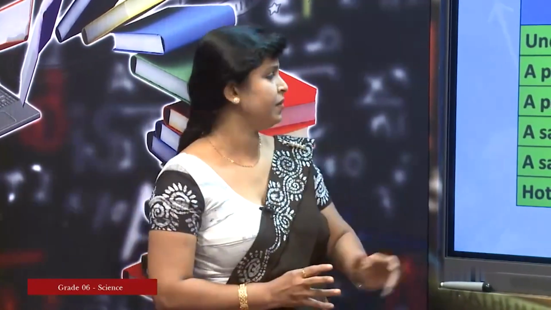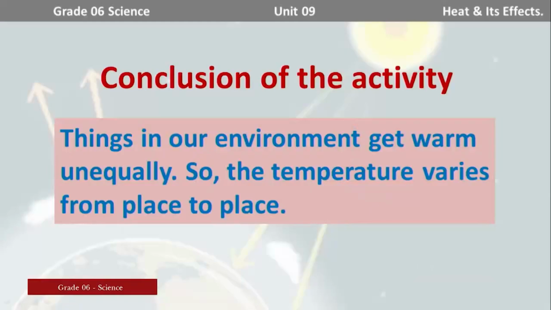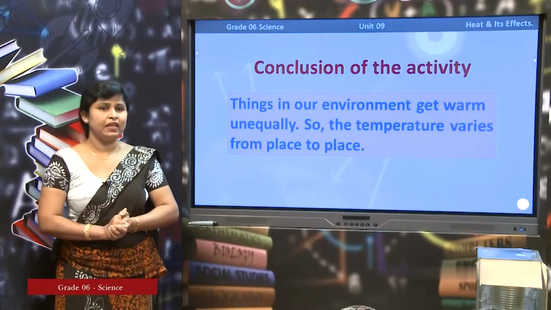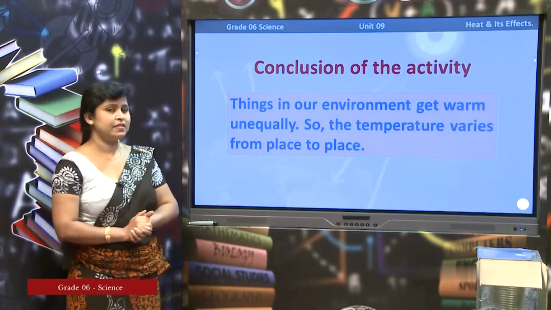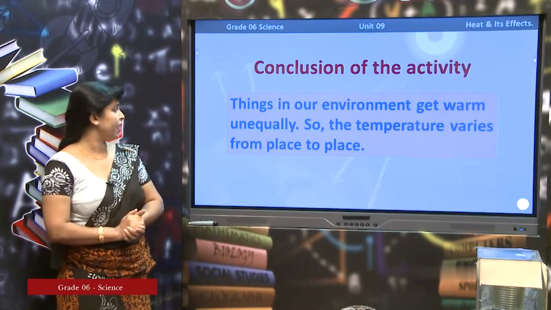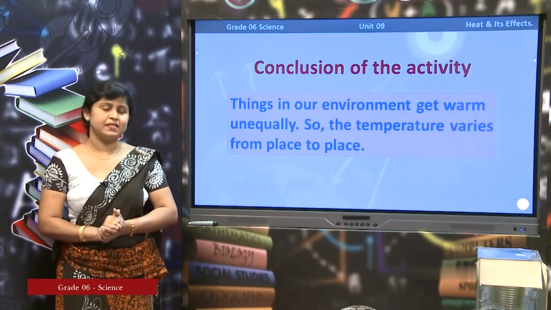Let's see the conclusion of the activity. Things in our environment get warm unequally. So the temperature varies from place to place. A very important thing: the things in our environment get warm unequally. They do not get warm equally, they get warm unequally. So the temperature varies. Varies means changes according to the place. It changes from place to place.